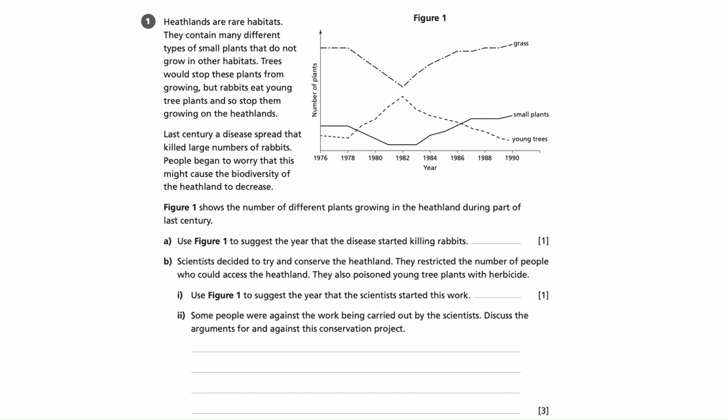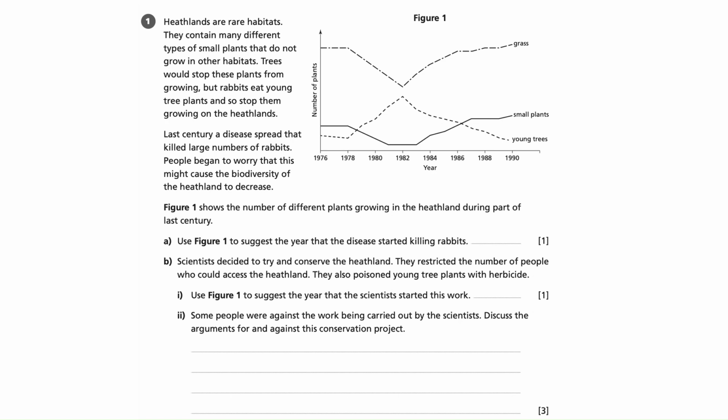People began to worry this might cause the biodiversity of the heathland to decrease. Figure 1 shows the number of different plants growing in the heathland during part of last century. And here we can see figure 1 with lines for grass, small plants and young trees, and number of plants on the vertical axes and year on the horizontal axes. Part A. Use figure 1 to suggest the year that the disease started killing rabbits.